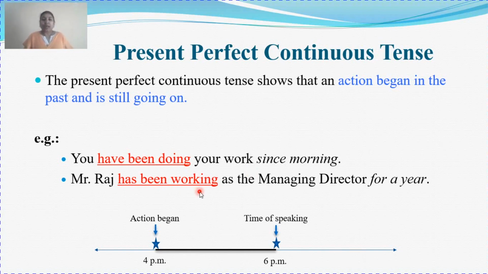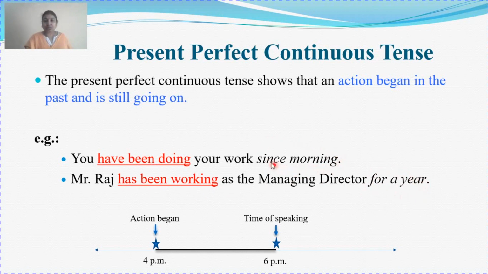Mr. Raj has been working as the managing director for a year. Now you can see the time phrases given: since morning, for a year. So whenever you are using present perfect continuous tense, we make use of a time phrase.